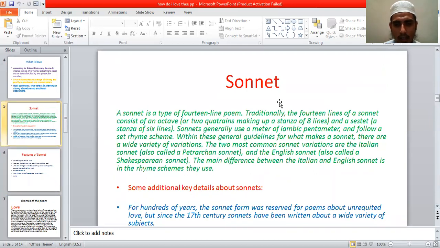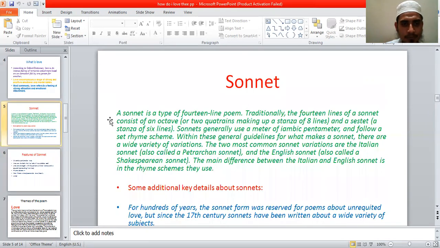As the poem is a sonnet, before going to the poem, I'd like to discuss briefly what a sonnet is and what the features of a sonnet are. When we delivered the lecture on Sonnet 18, we gave you some ideas on sonnets. Now I'd like to discuss something more about the sonnet here.